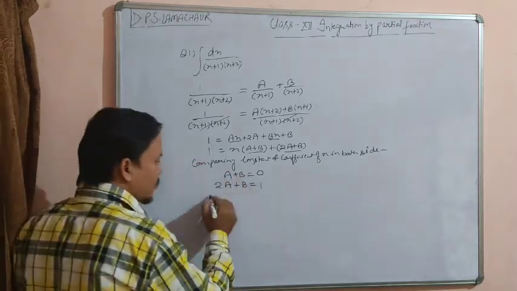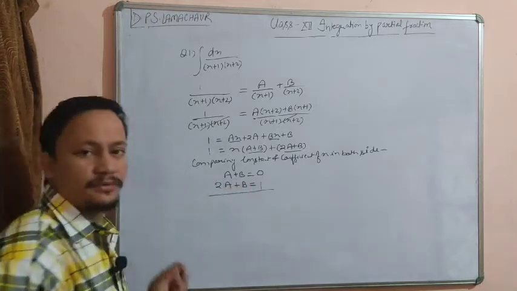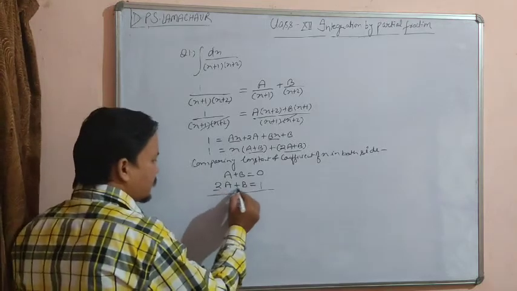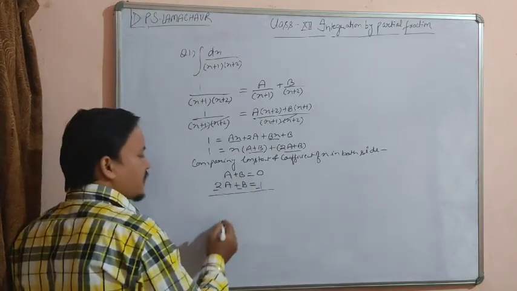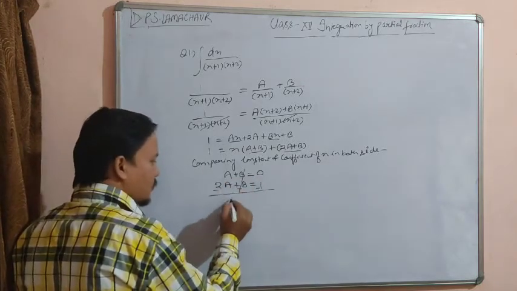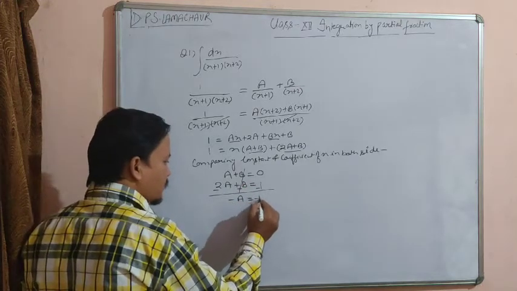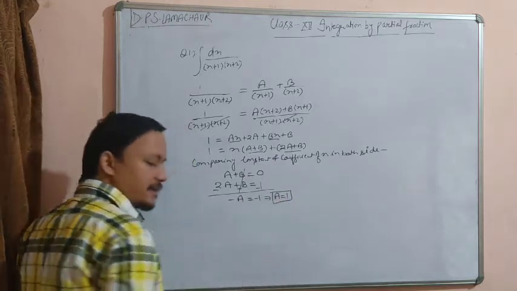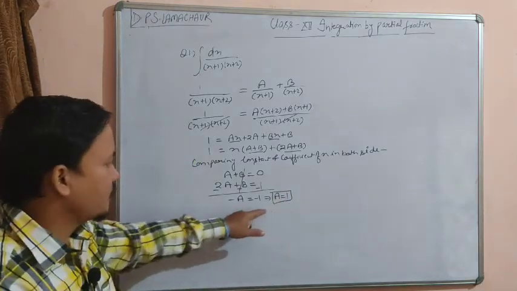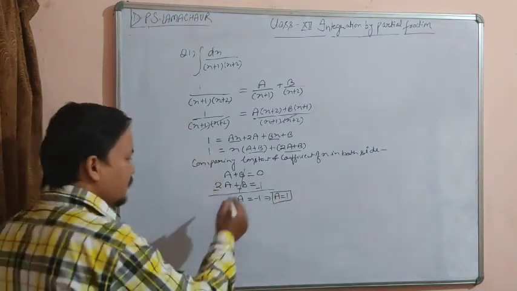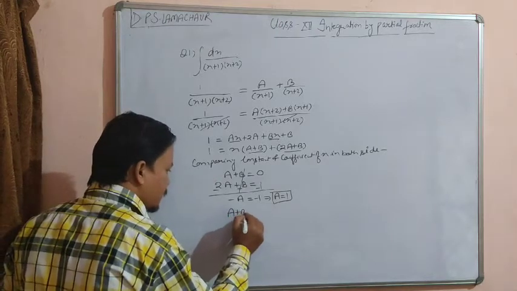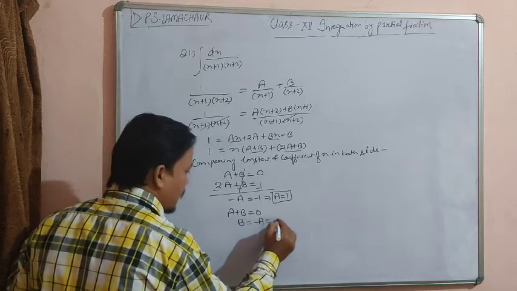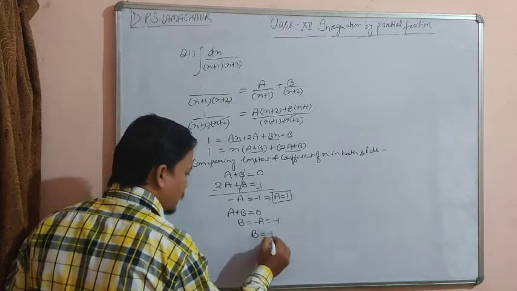Now we get two equations and two unknowns. Now we are going to find the values of a and b by the elimination method. On subtraction, this term cancels out. So minus a is equal to minus 1, and we get a is equal to 1. Now substitute the value of a in either of the equations. Then from a plus b equal to 0, it means b is equal to minus a, that is minus 1. So the value of b is minus 1.